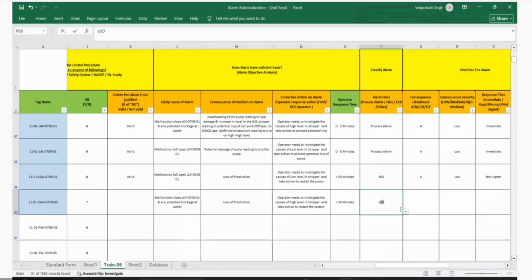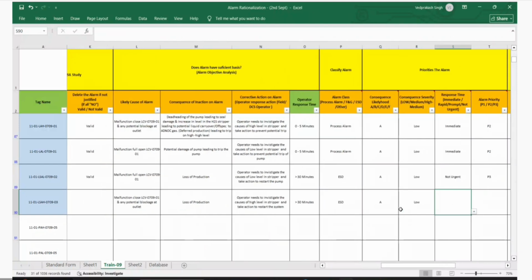This is ESD function. This is A and low. And this is not urgent. Same we are saying, right? Because this is A and low. P3.